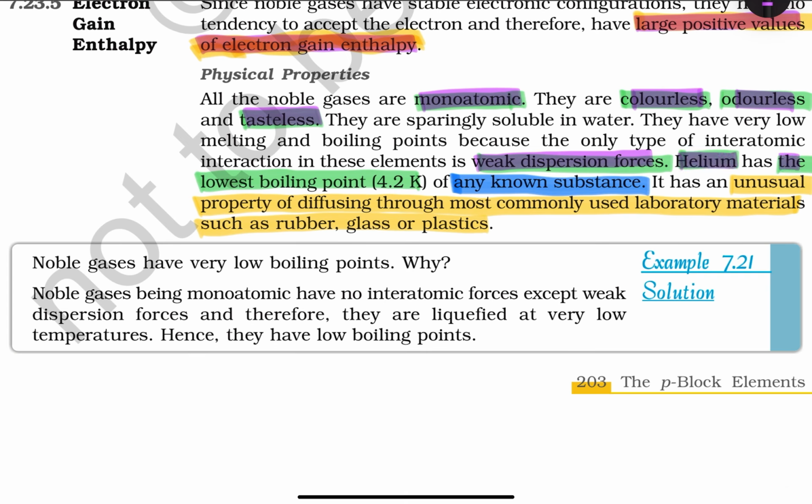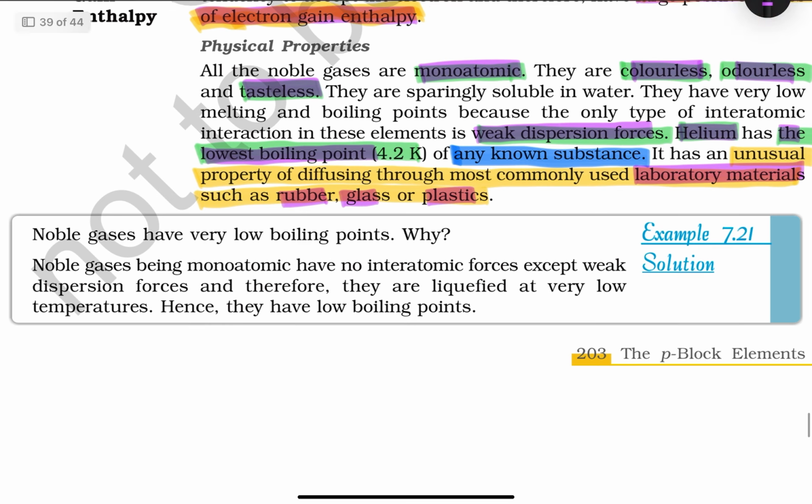Helium has the lowest boiling point of any known substance. It has an unusual property of diffusing through most commonly used laboratory materials such as rubber, glass, and plastics. Very, very interesting. This can be a statement in your next examination.